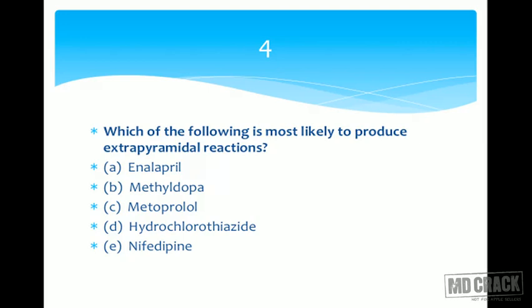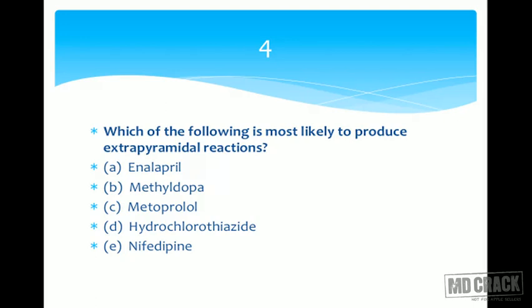Because the presynaptic alpha-2 receptor in the brain is an inhibitory receptor, and when you stimulate the receptor, there is decrease in the sympathetic activity. So that's the mechanism. Whatever happens in hypertension, the same thing is going to happen. The dopaminergic outflow is going to decrease, the dopaminergic transmission is going to be decreased, and the drug can lead to extrapyramidal reactions.